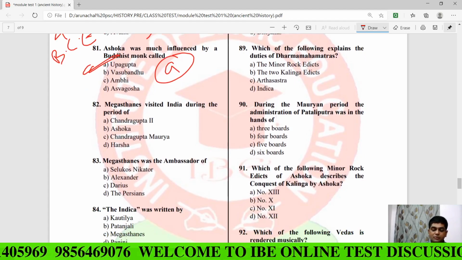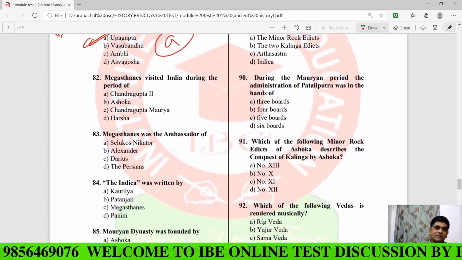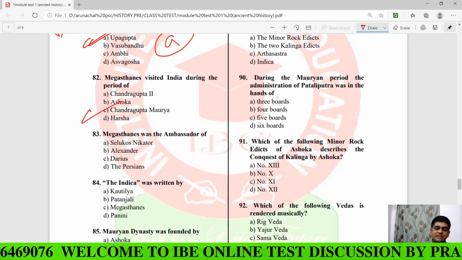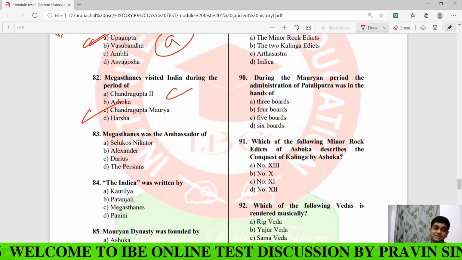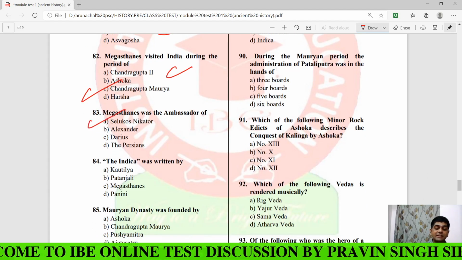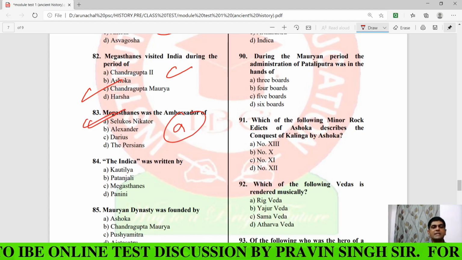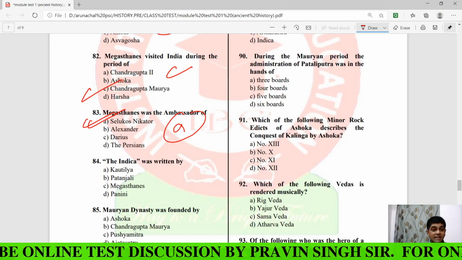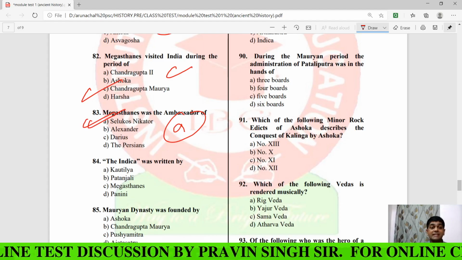Question number 82. Megasthenes visited India during the period of. I have already told you the answer. The answer is C, that is, Chandragupta Maurya, the founder of the Mauryan dynasty. Megasthenes was the ambassador of Seleucus Nicator. I have discussed all these things. Seleucus Nicator was the ruler of Syria, and he was also a commander-general of Alexander the Great.